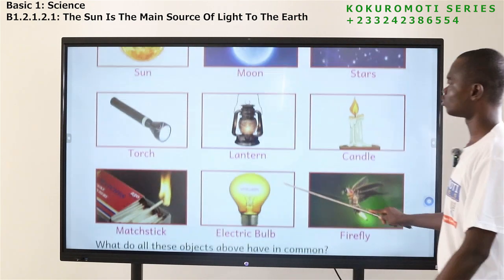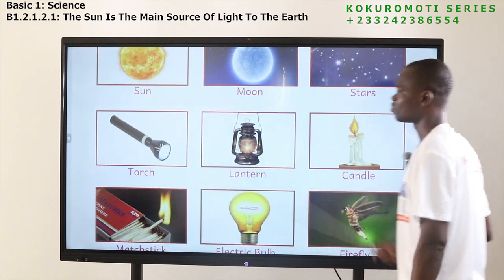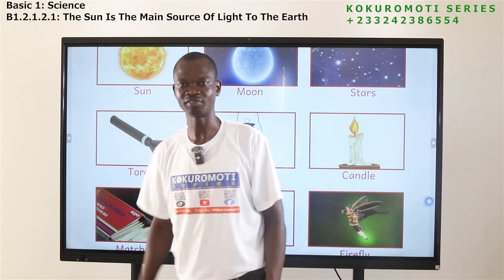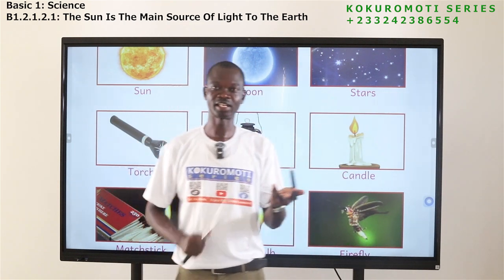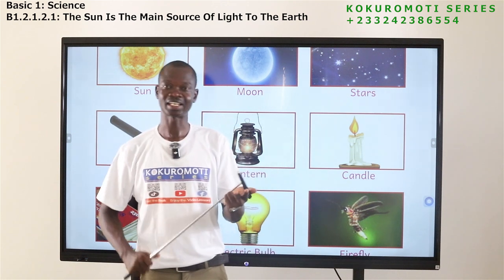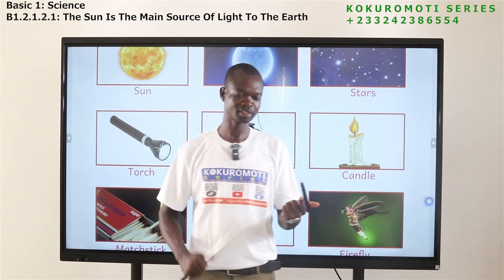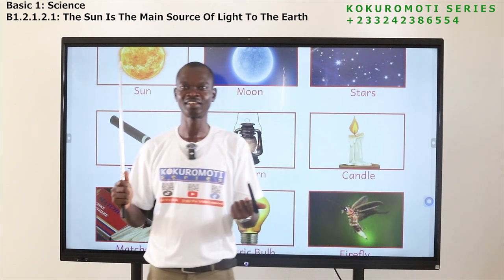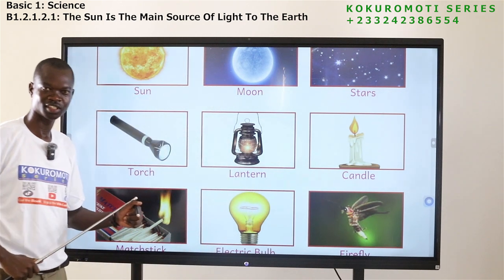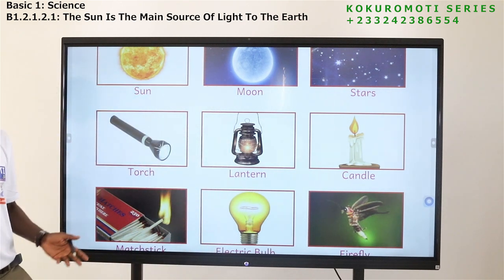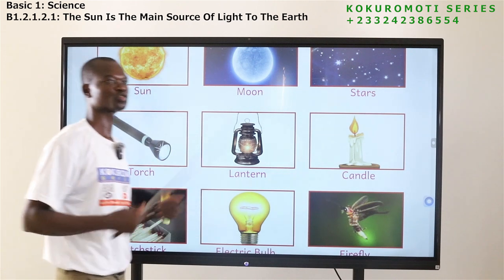So if I ask you, apart from the sun, mention 5 things that give light. Let's start from your room. The electric bulb, candle, matches, what again? Lantern, torch. And if you move outside, there are other things that also give light.